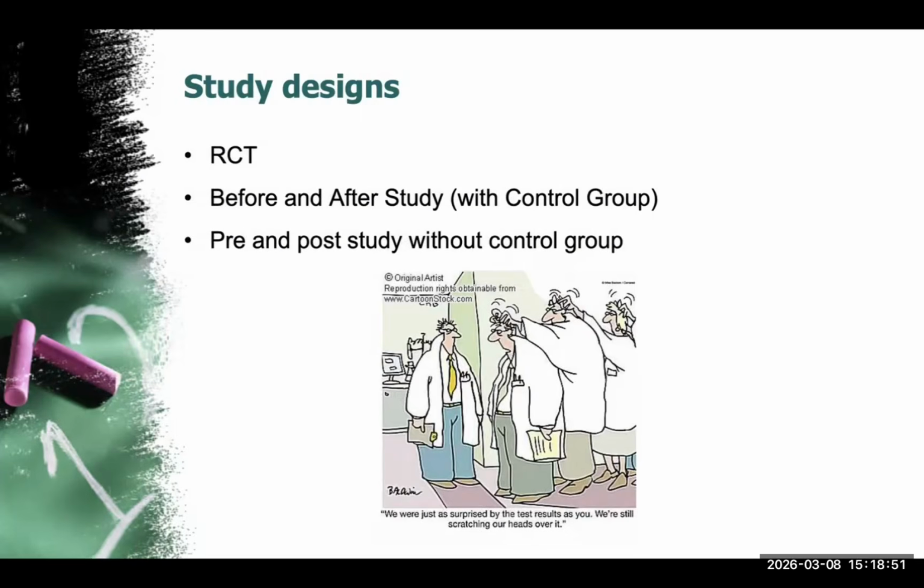Several research designs can be used in program evaluation. These include randomized controlled trials, before and after studies with control groups, and pre and post studies without control groups. While RCTs provide the strongest evidence, they are not always feasible in real world program settings.